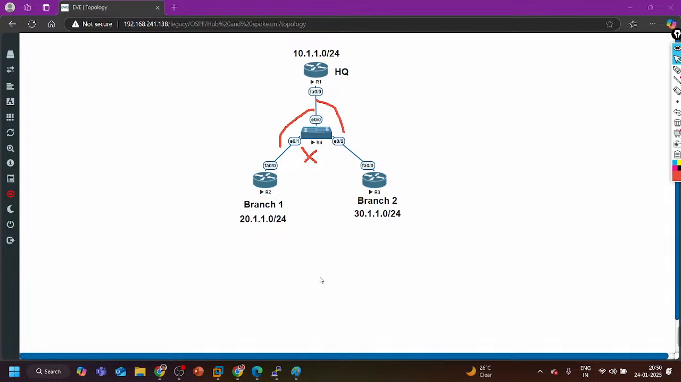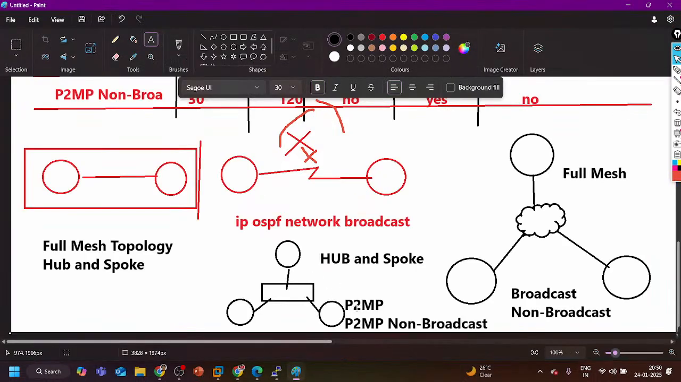And I already told you one thing here. Point to multipoint in hub and spoke, broadcast in full mesh. And if the technology is like Frame Relay, which does not support broadcast, then only will we configure point to multipoint non-broadcast. In Ethernet, we will always configure point to multipoint only, or broadcast.